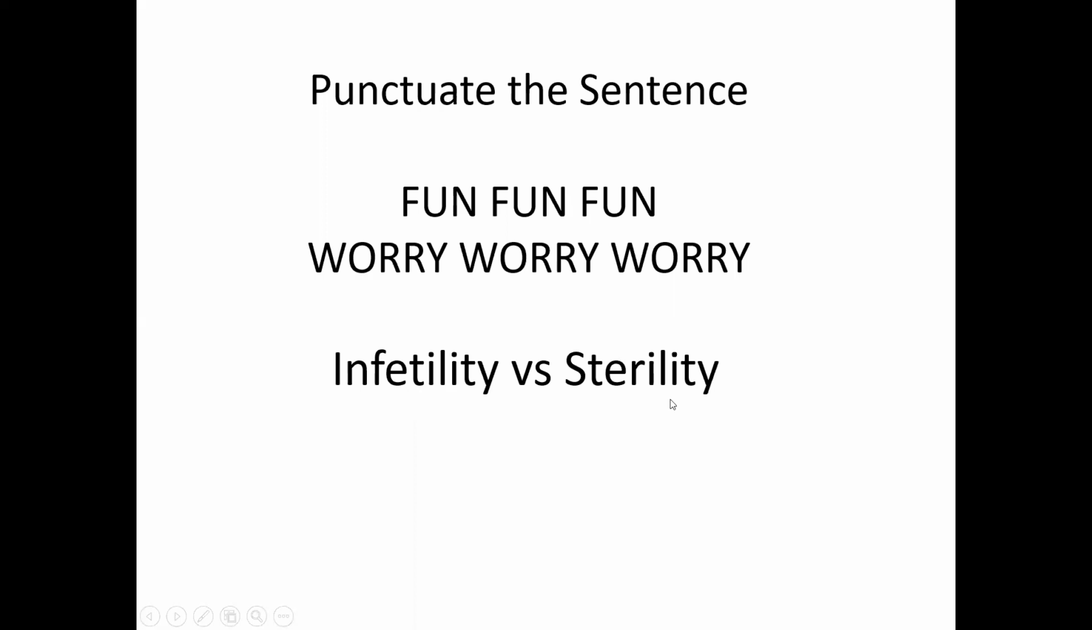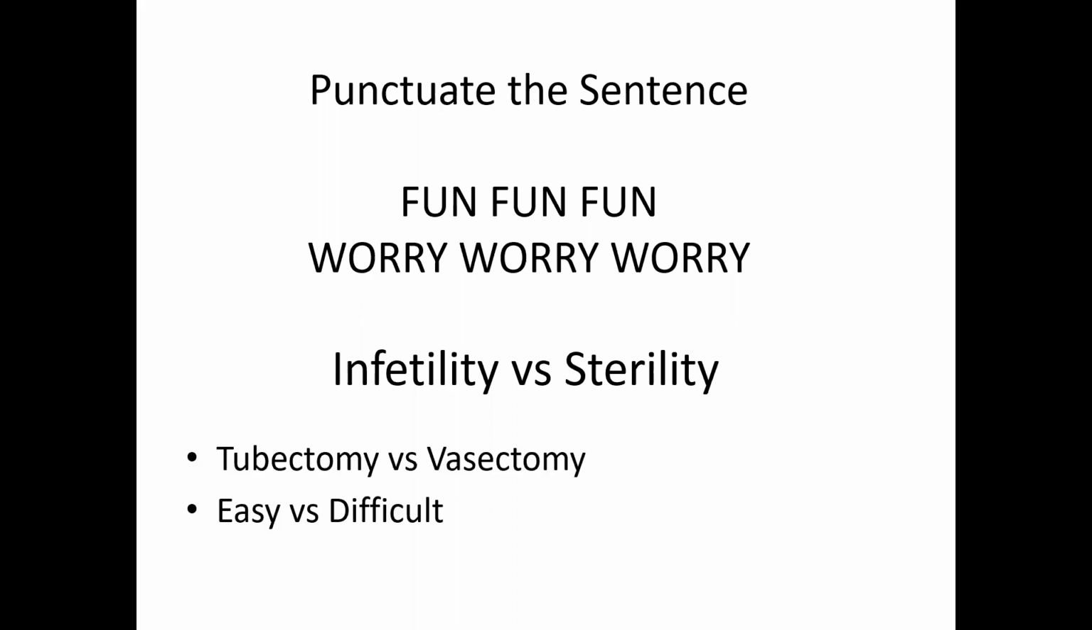Infertility versus sterility. When you deliberately operate upon the fallopian tube and vas, it is called a surgical operation for sterility. Infertility is where the person has hopes, wants a child, but is unable to conceive. So tubectomy is difficult, vasectomy easy. Tubectomy, difficult reversal, vasectomy, even more difficult reversal. So relatively easy reversal is tubectomy.